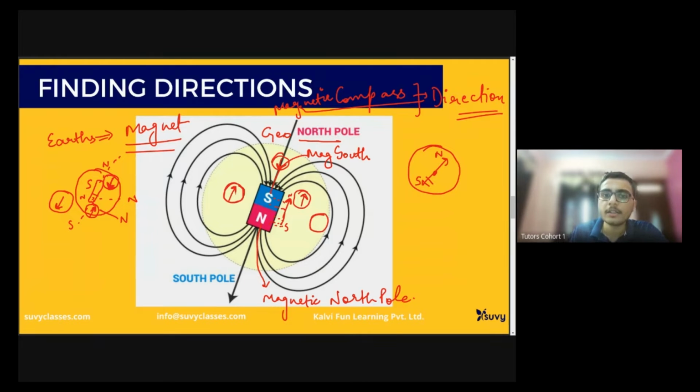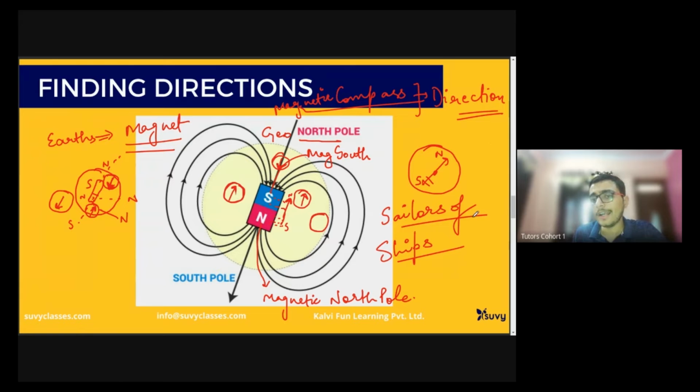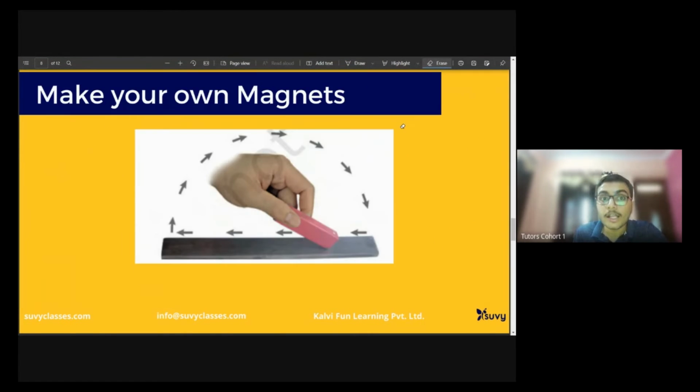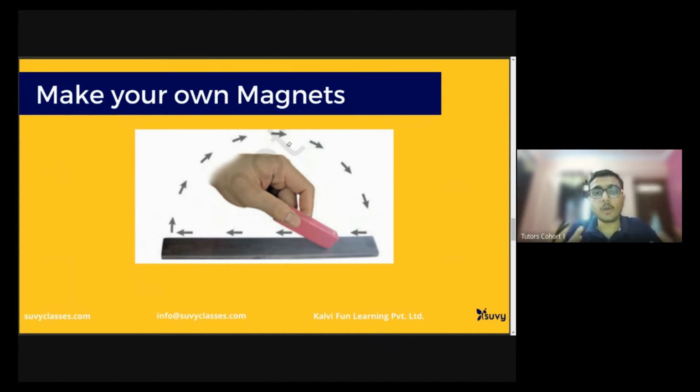All right, that's a very helpful phenomenon that was used by sailors of ships for finding the right direction. Okay, so now make your own magnet. How can we make a magnet at home? That's very challenging, right? That's very interesting.